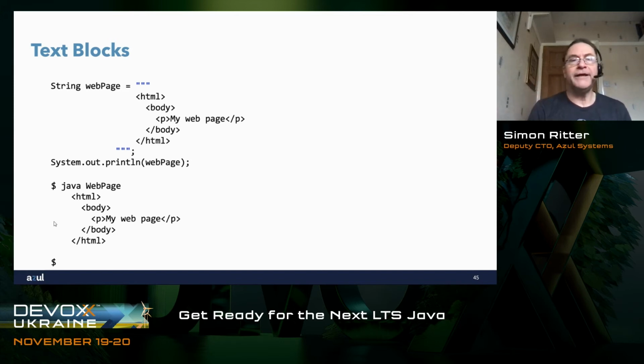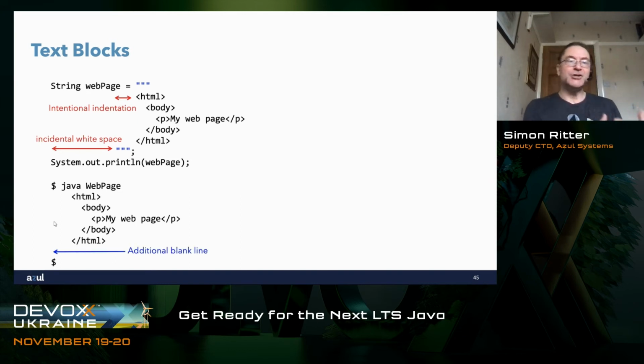There's only one tiny little drawback with that, which is that by dropping the 3 double quotes down onto the next line, we also get an additional blank line. So you can see that because we've dropped those 3 double quotes down, now we've got that extra blank line that we weren't expecting. So the combination here of incidental white space, which is white space we don't want in the text block, plus the intentional indentation, which is white space we do want in our text block.